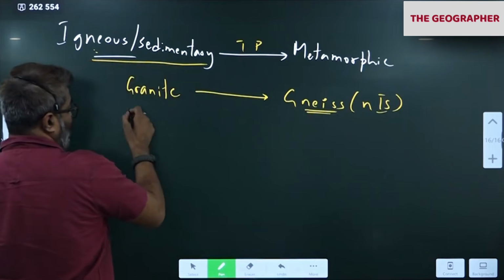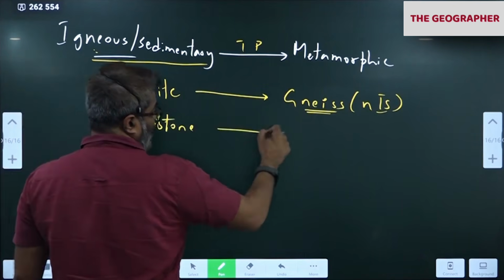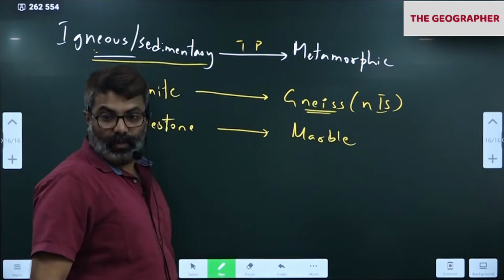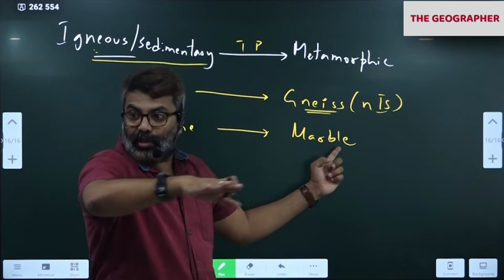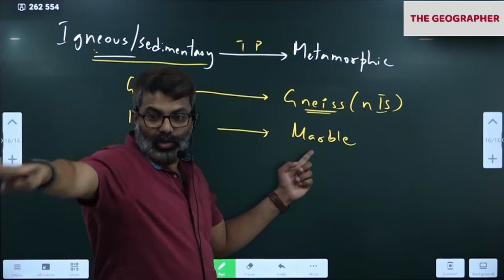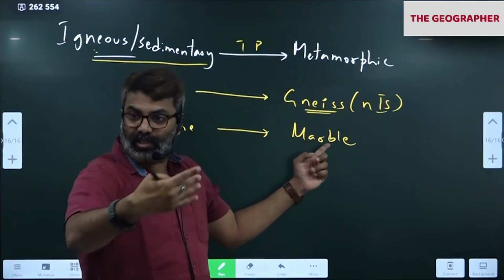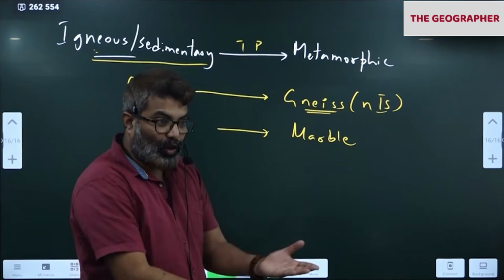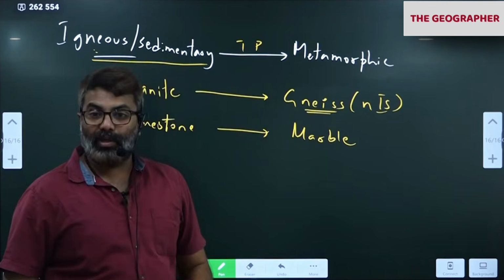Let's say for example we have limestone. Limestone under extreme heat and pressure becomes marble. The Taj Mahal has marble. Marble is what? A metamorphic rock. White color. Have you seen marble? If you go to ISKCON temples, all ISKCON temples across the country, they have used marble. If you go to any mosque nowadays, Jama Masjid or the Taj Mahal mosque, they have used marble flooring. Okay. So limestone has become marble.